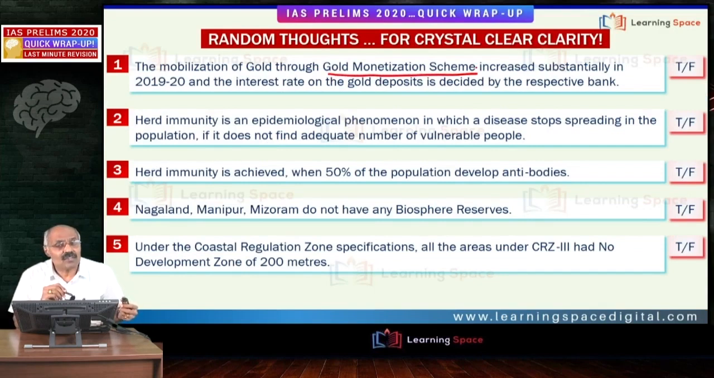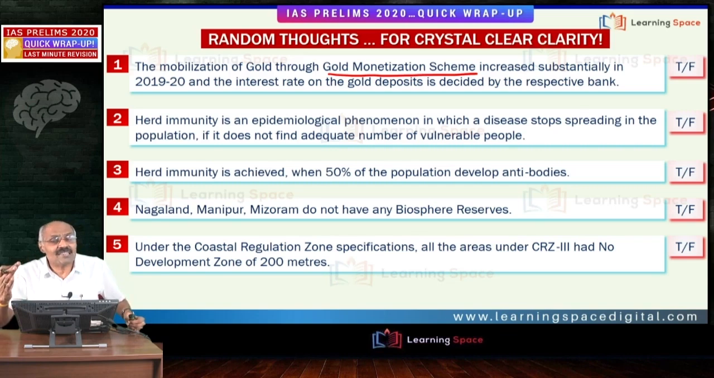Most of you are familiar with the gold bond scheme, but the majority of you might have forgotten the gold monetization scheme. The gold monetization scheme has three tranches: one is short term, the second is medium term, and the third is long term. For short term, the interest rate is decided by the respective bank. For medium term and long term, the interest rate is decided by the Centre in consultation with the Reserve Bank of India. Right friends, the gold monetization scheme in 2019-20, the mobilization increased substantially.